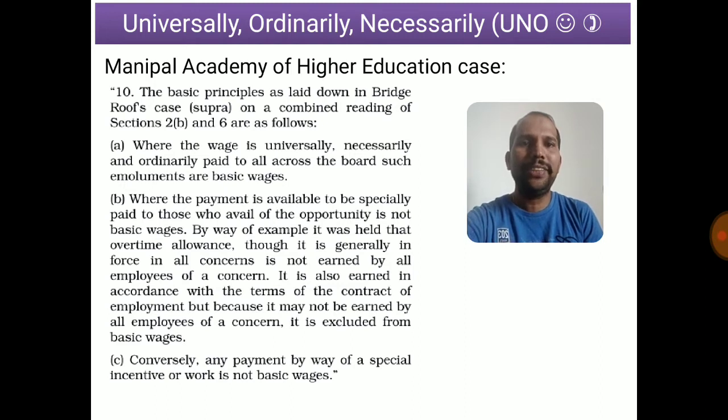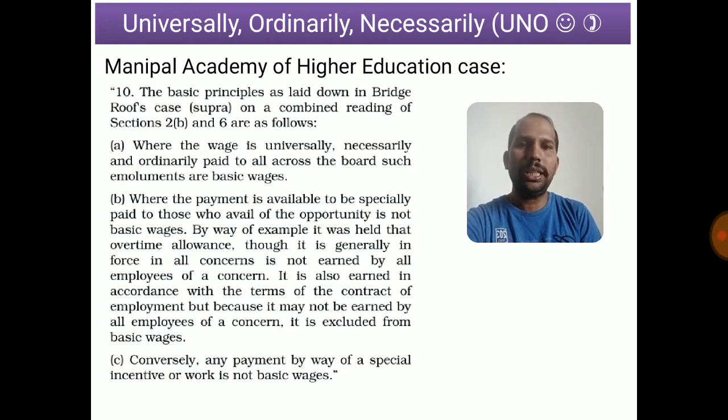Number 1, where the wage is universally, necessarily and ordinarily paid to all across the board, such emoluments are basic wages, and where the payment is available to be specially paid to those who avail of the opportunity, it is not basic wages. By way of example, it was held that overtime allowance, though it is generally in force in all concerns, is not earned by all employees of a concern.